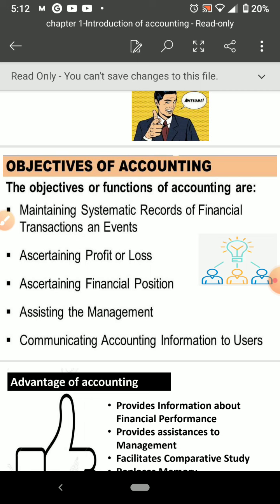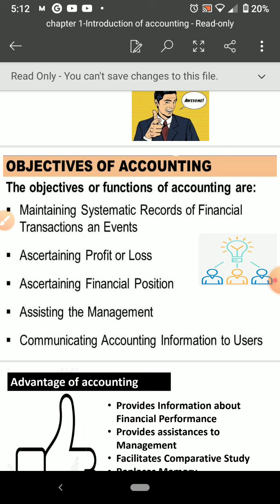All those things we can classify separately in the profit and loss statement, have a look into that, and take decisions accordingly. Whatever changes we need, we can make in the next year. That is ascertaining profit and loss.